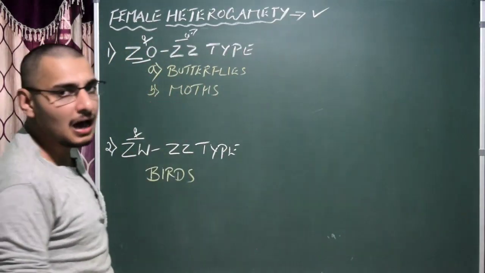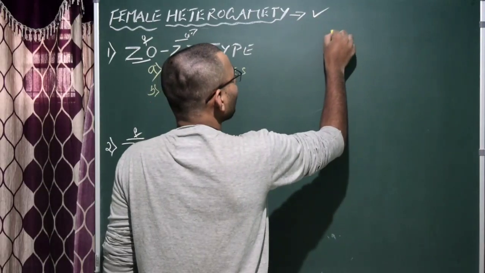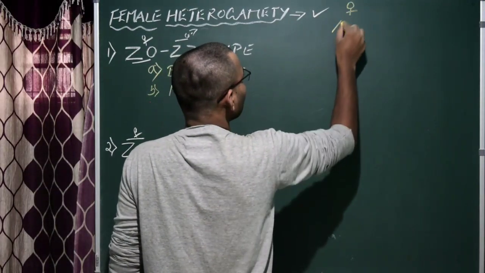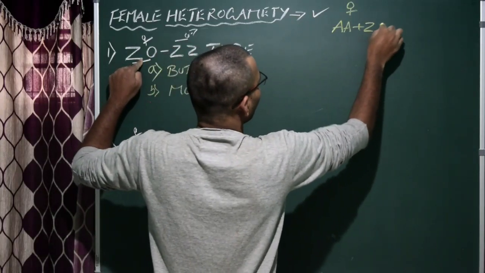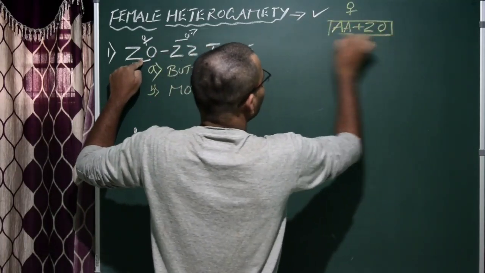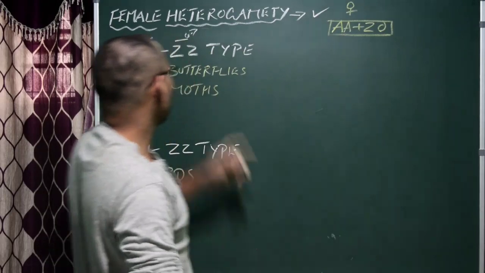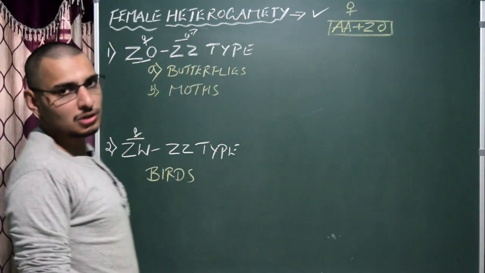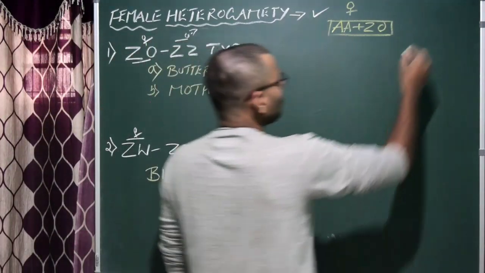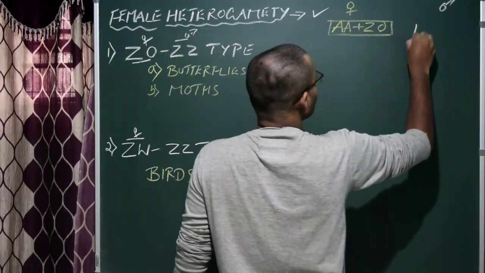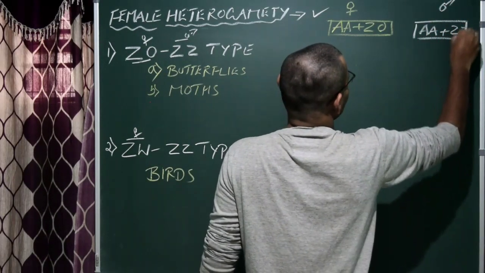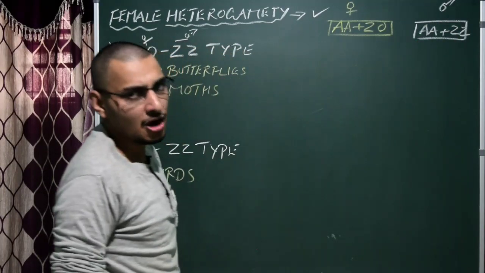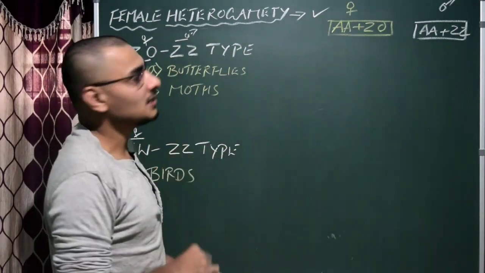The females are now having, I'll just write female here, double A plus ZO. It is actually the diploid condition of the female. It could be butterfly or moth females. Okay, so here we write male. Double A plus double Z. That is actually male having homozygous ZZ chromosome.